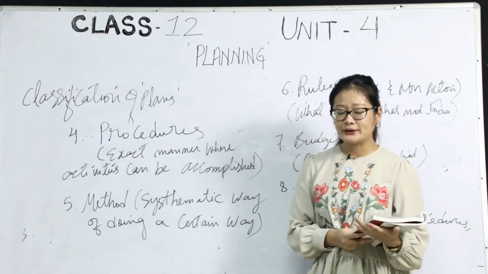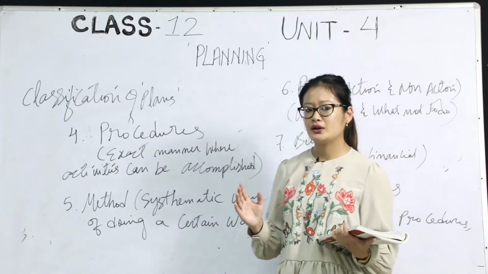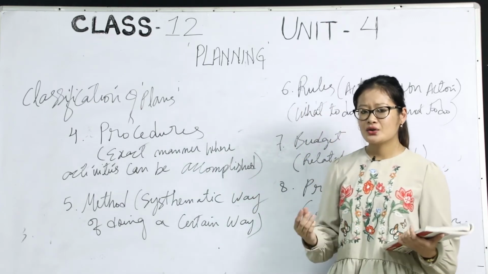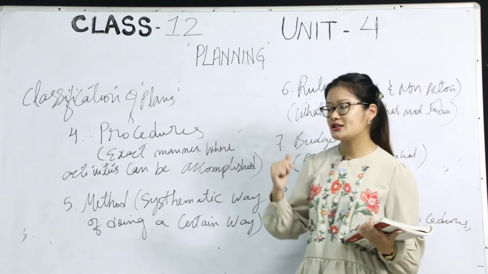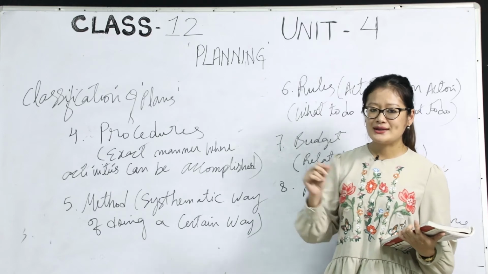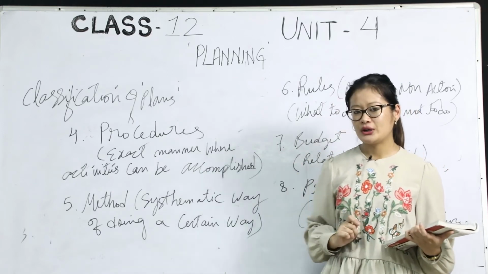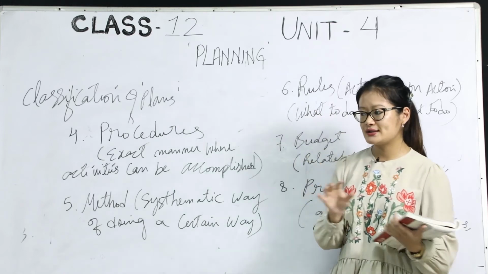Just as an example, if a student wants to study in one of the institutions, the first thing he needs to do is go to the specific institution and get the form. Once he gets the form, the next thing he will do is fill in every detail.